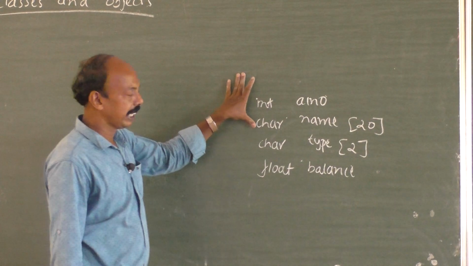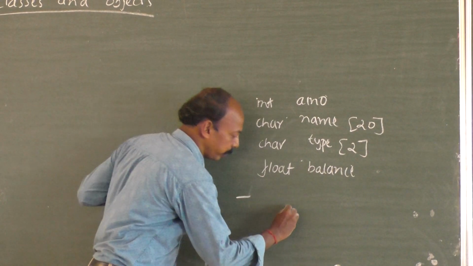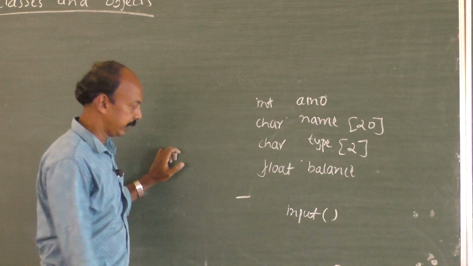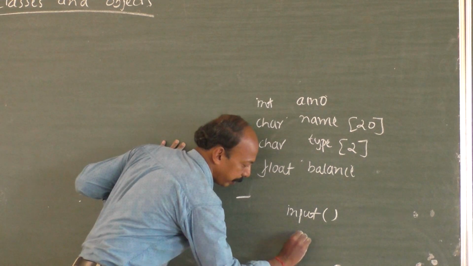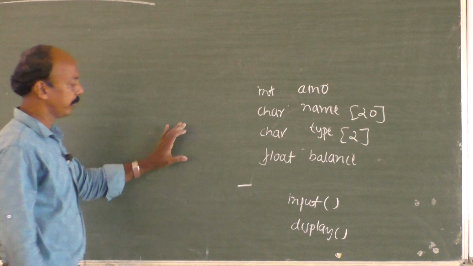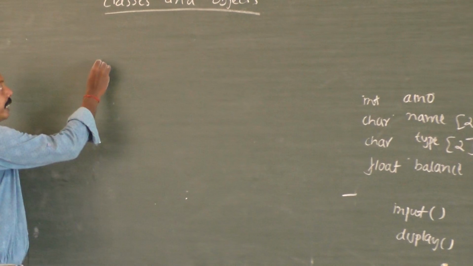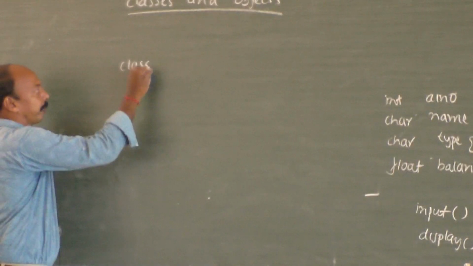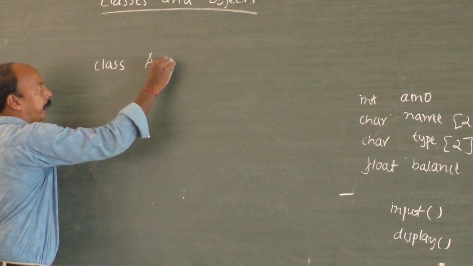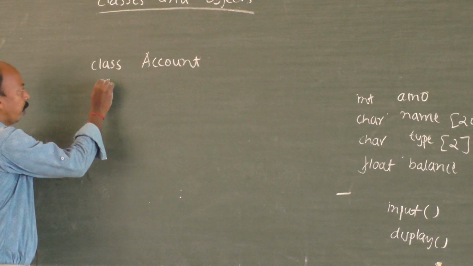We shall declare it under private. Then comes 2 functions. One is to input. The second one is display. In the form of a class, we shall write this. So when we talk about the class, it starts with the keyword class. Let us give a name to the class. Let it be account. Then open the flower bracket.